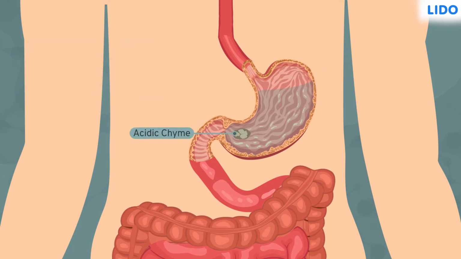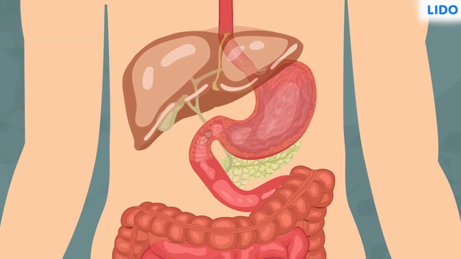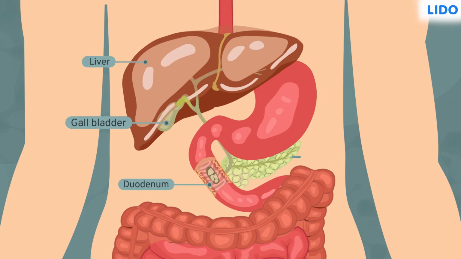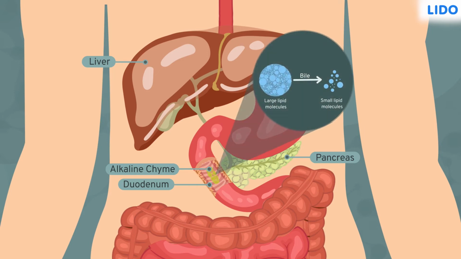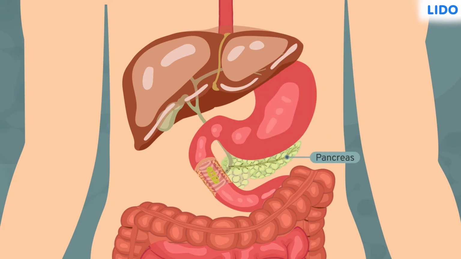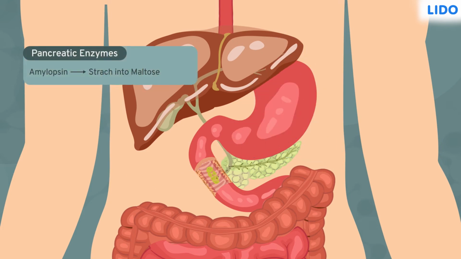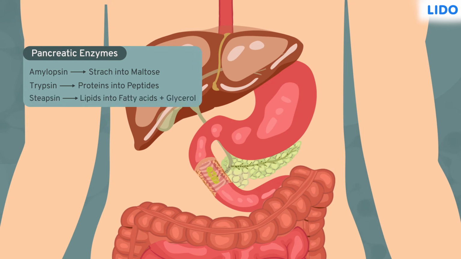As the acidic chyme passes from the stomach to the small intestine, secretions from the liver and pancreas called bile and pancreatic juices respectively are mixed with the food. Bile makes the chyme alkaline and breaks the large structure of lipids to small droplets of lipids. Pancreatic juice contains three enzymes. Amylopsin breaks the undigested starch to maltose, trypsin breaks the protein to peptides, and steapsin partly breaks lipids to fatty acids and glycerol.